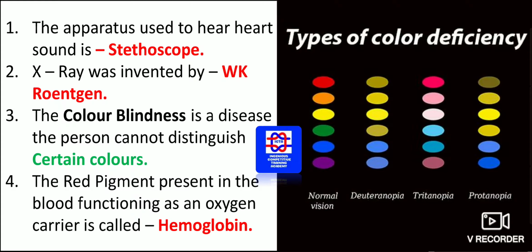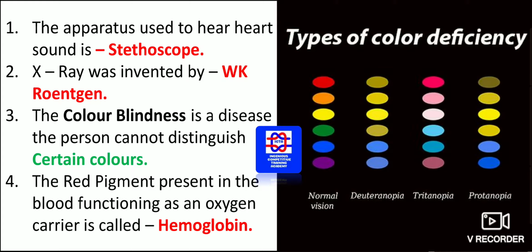The color blindness is a disease. The person cannot distinguish certain colors. As you can see to the right side, the normal vision, as well as deuteranopia, tritanopia, and protanopia, these are all a few things which are to be remembered. These are a few forms of color blindness which cannot distinguish certain colors. So these are very important. The color blindness is the one which comes from the ancestors, that is hereditary. So these are the colors which cannot be determined.